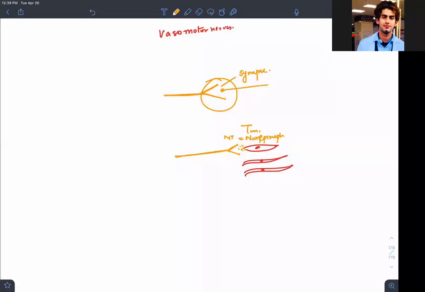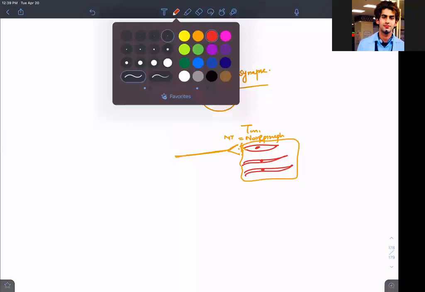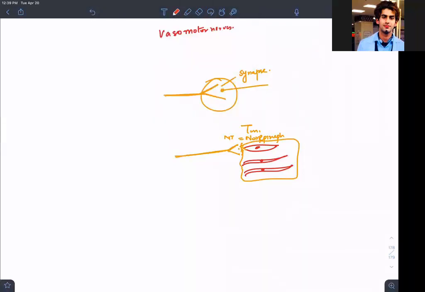Now this norepinephrine will diffuse at this region. It will diffuse to all the places, to all this system, because they have gap junctions in between. So through the gap junctions, they will at the same time communicate, and the lumen will become narrow from this to this. So did you decrease or increase the blood supply to this part?